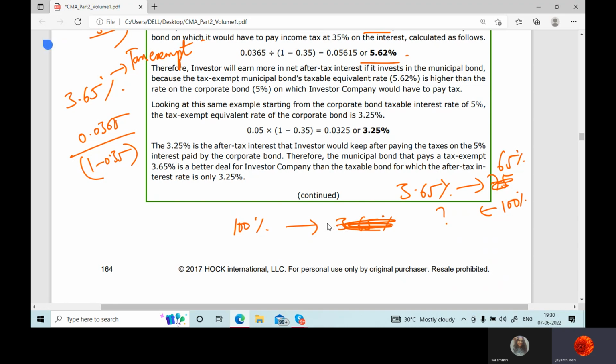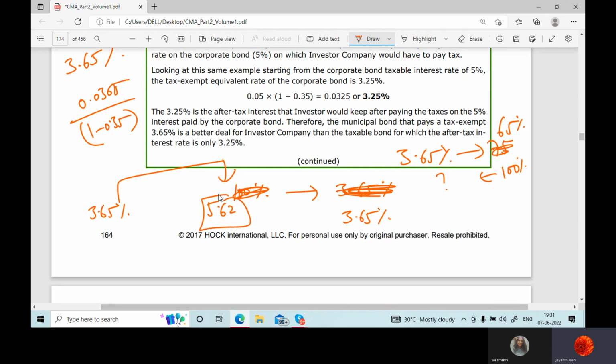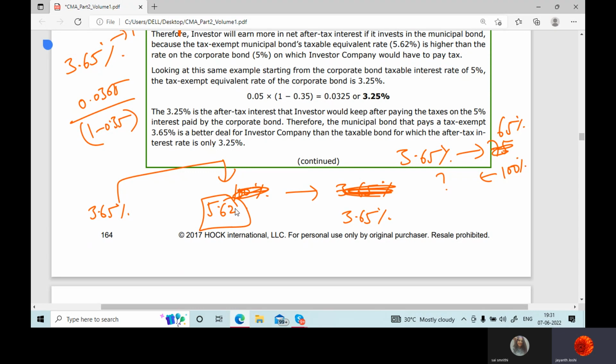If at all, 3.65 is what I'm getting, correct? And what I'm saying here is 5.62. So if my particular security had not been exempted from tax, if it would have been taxable, then if I take this 5.62 and remove 35% from it, how much am I getting? 3.65, correct?